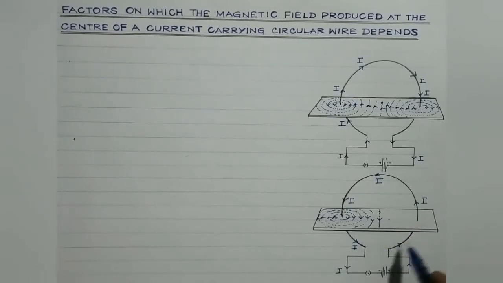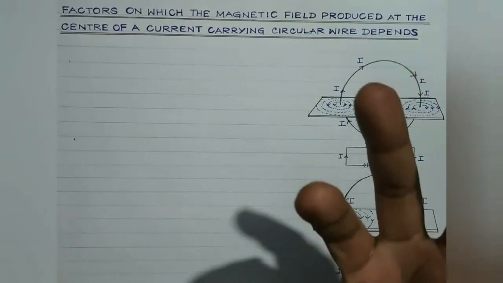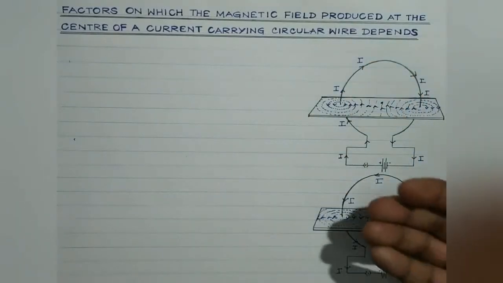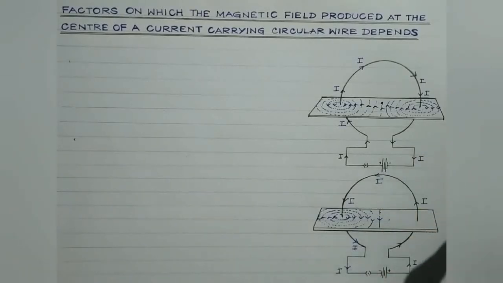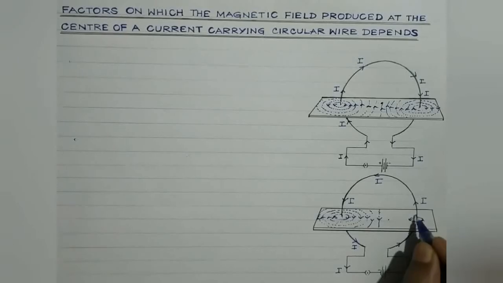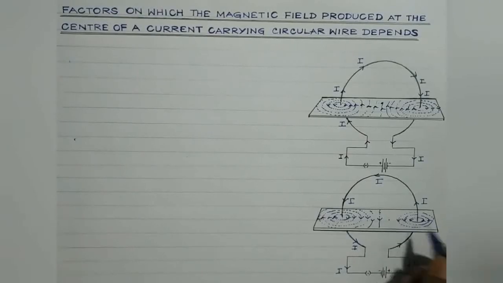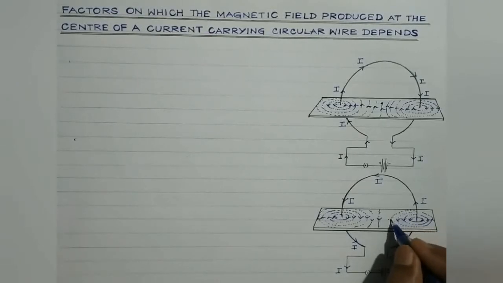So in this case, when the current is flowing in the anti-clockwise direction in the circular loop, the magnetic field line seems to be coming out of this face of the loop. They seem to come out of the plane of this loop, isn't it? Here again, if you plot the magnetic field lines, it will be like this. It will appear to come out of this. So the direction of the field lines would be along this direction. Students, these are some very, very important diagrams. You might be asked to plot the field lines due to a straight current carrying conductor or due to a current carrying loop. So these are the field lines.